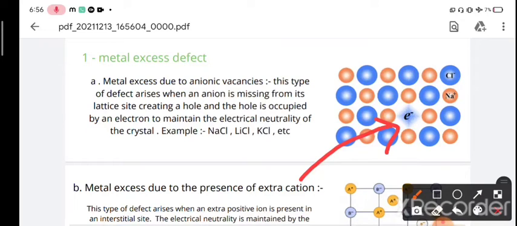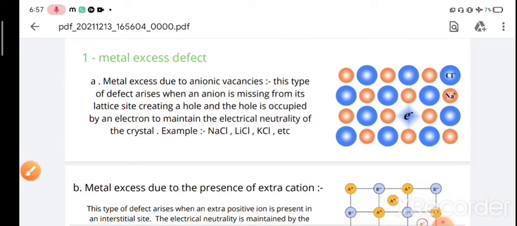It is clear that the hole is created by the missing of an anion, and over here in this structure the anion is Cl minus. The Cl minus is missing here, and the space or hole is occupied by the electron. But in this structure you can see that the Na plus, or the cation, is in excess, so it comes under the category of metal excess. The metal or the cation is in excess here. Okay, so we move next.